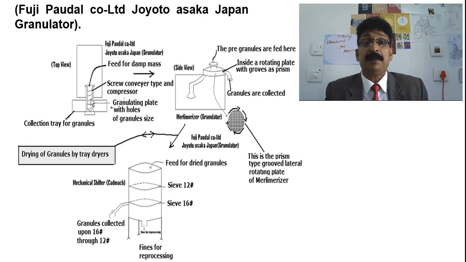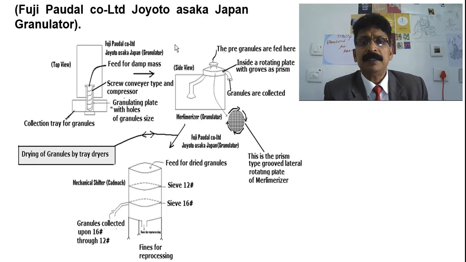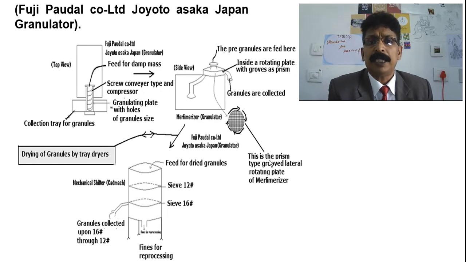You can see the picture, the second one here, the side view. Here you can see in this place there is a plate which I have shown here. There is a plate which is rotating. This is a prism.